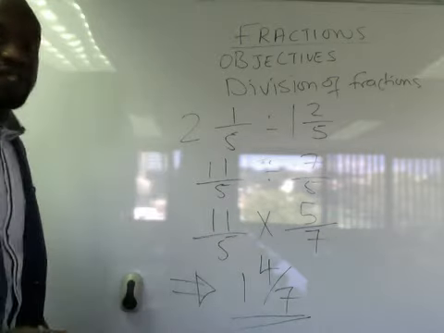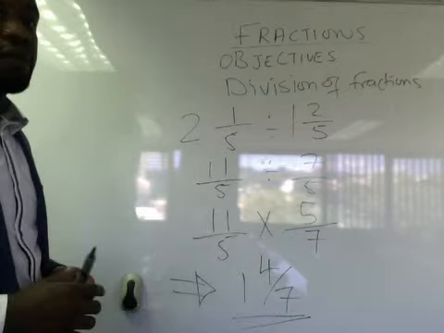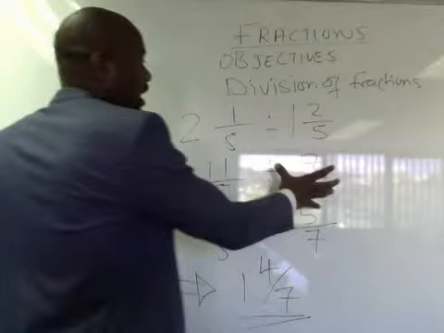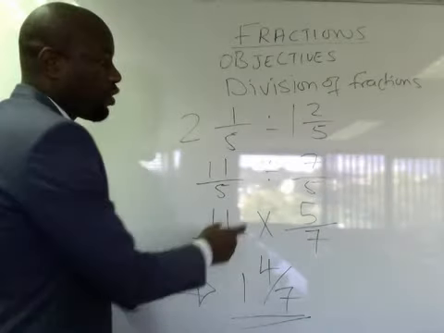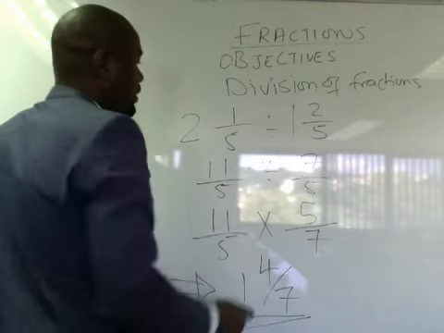So the trick is, when we want to divide a fraction, life becomes very simple when we invert. We invert the right-hand side. After we invert, we need to also change the sign from a division sign to a multiplication sign. Okay? Thank you.